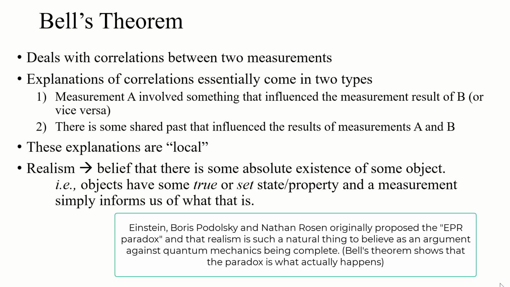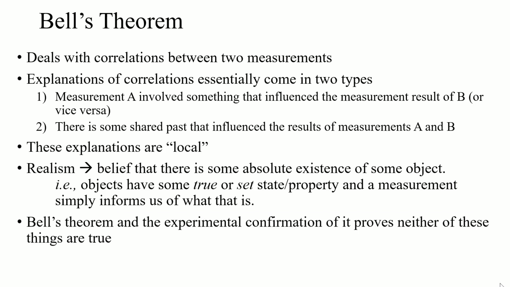And one of the things they tried to do that people can say is, well, there's got to be some hidden variable involved with this object that describes that state that we can't really know. And that's realism. What's really cool is Bell's theorem and the experimental proof or violation of Bell's inequalities has shown that neither of these things are true.